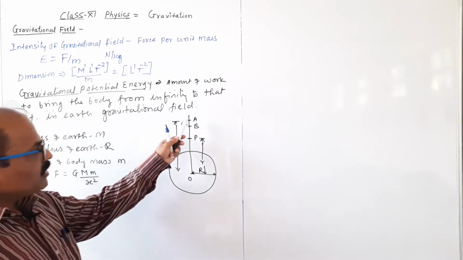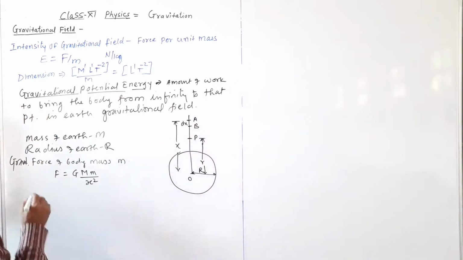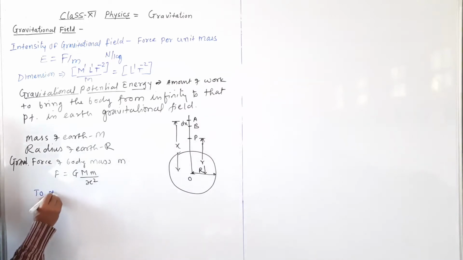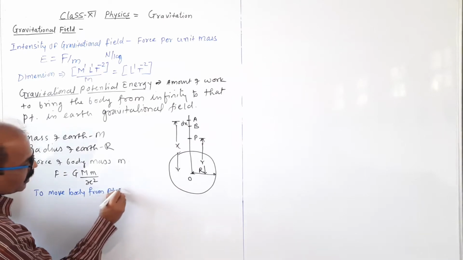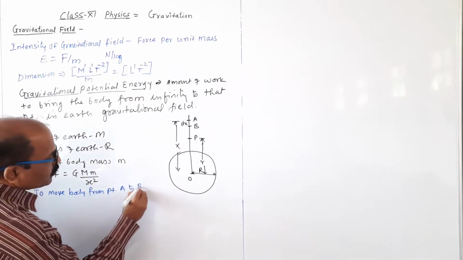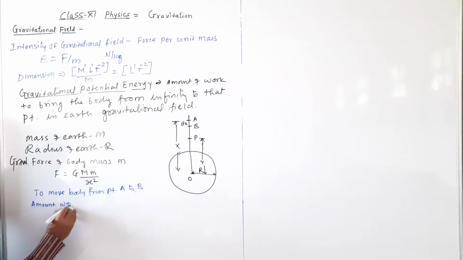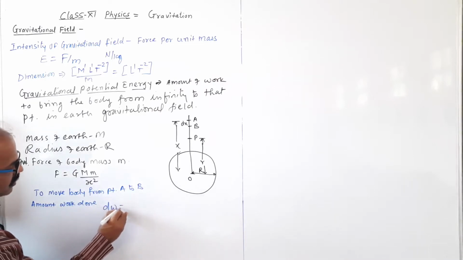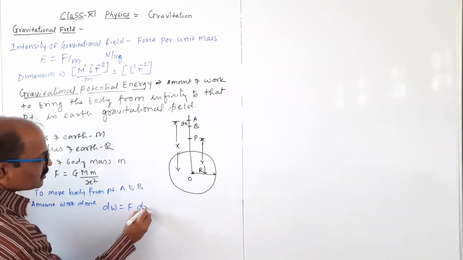To move the body from point A to B, this is the amount of work done. dW equal to F into displacement, कितना किया A to B, it is dx.